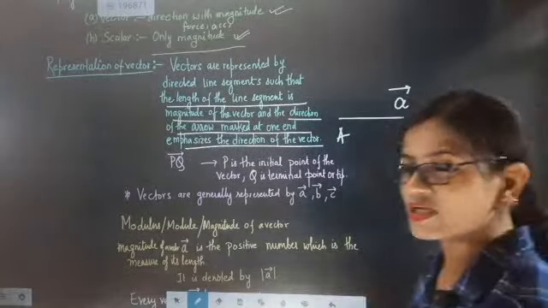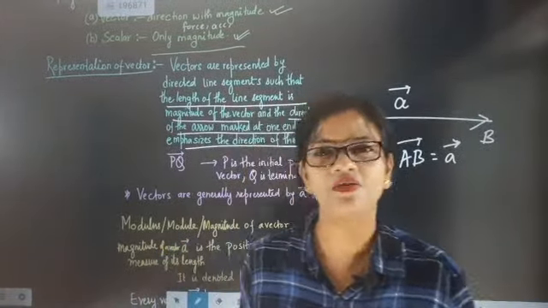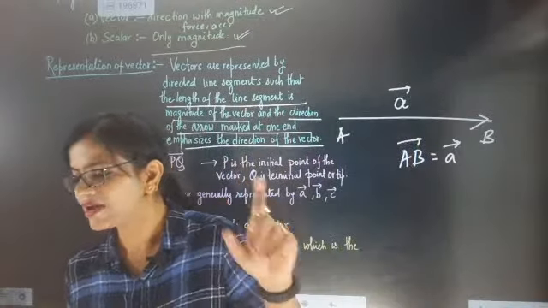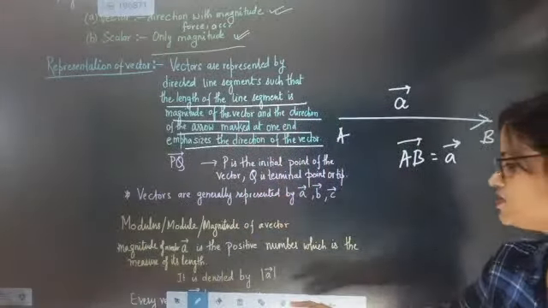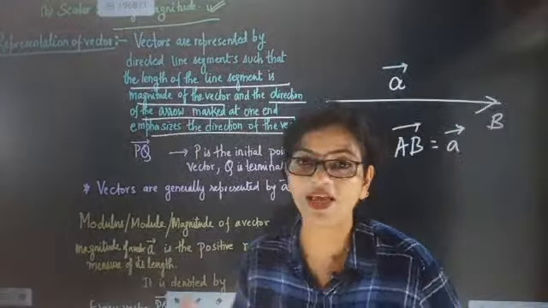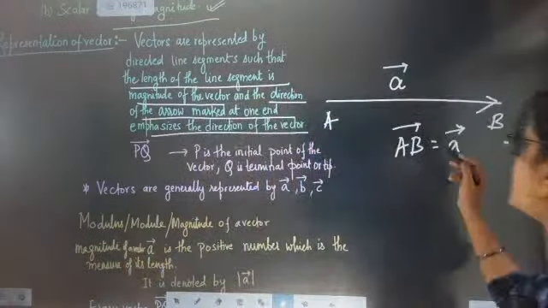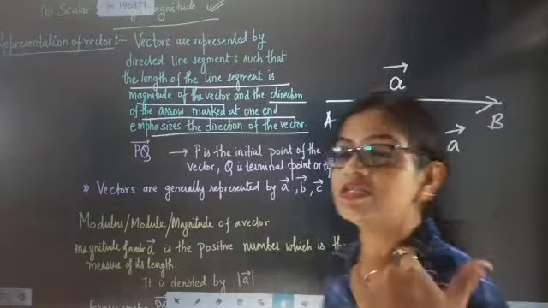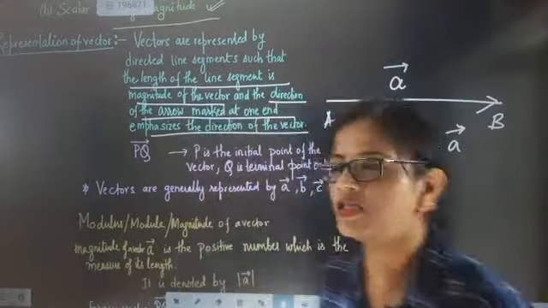It is also representing the line segment, the magnitude of the line segment. A vector will exactly represent the magnitude of the line segment. So we are going to talk about magnitude also. Vectors are generally represented by A vector, B vector, C vector, and we can also represent a vector as AB vector, BC vector, CD vector. Today is the first class, so I'm just explaining all the points.